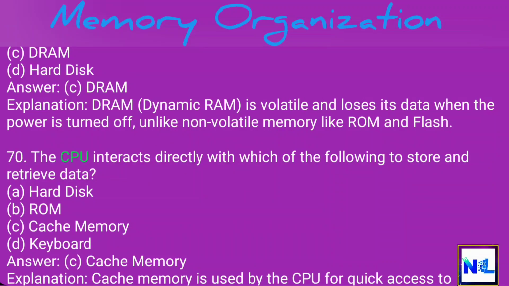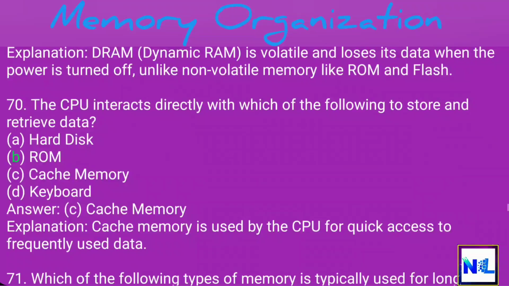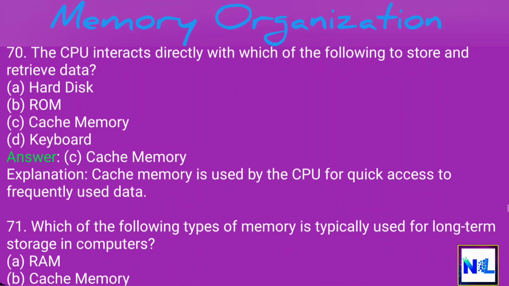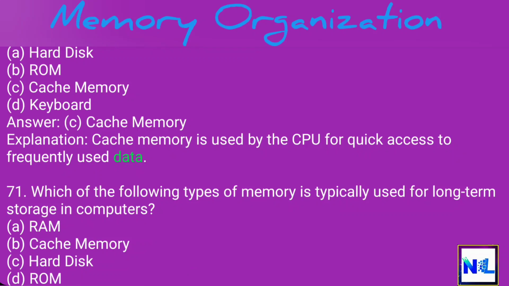70. The CPU interacts directly with which of the following to store and retrieve data? A. Hard disk. B. ROM. C. Cache memory. D. Keyboard. Answer. C. Cache memory. Explanation. Cache memory is used by the CPU for quick access to frequently used data.